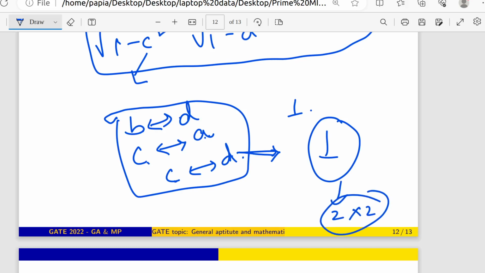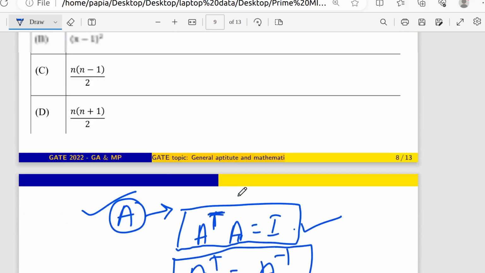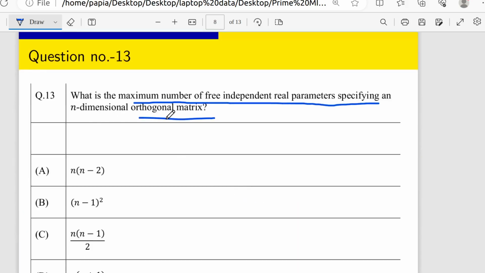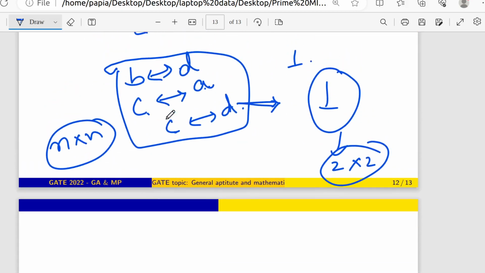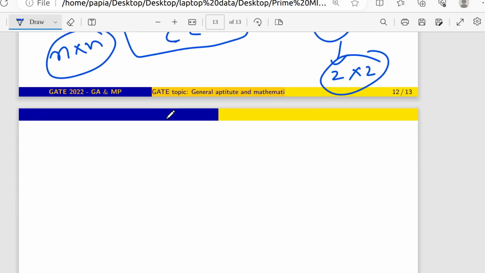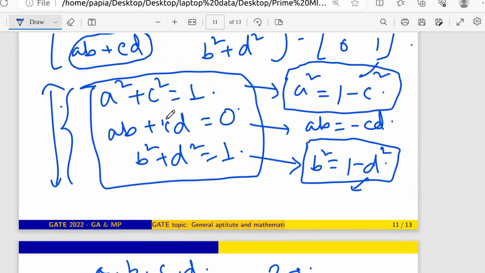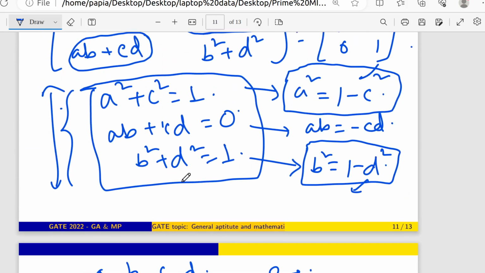Now coming to the general equation, let's say I am having an n by n matrix, because I think they have already mentioned n by n, an n dimensional orthogonal matrix. So what will be the free independent variables? How did I get these three expressions? I get these three expressions only from the equation A dagger A equals I.